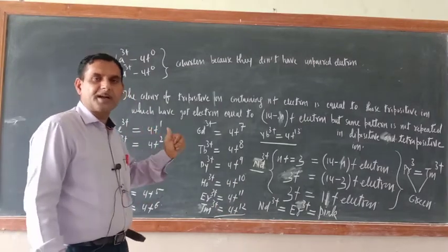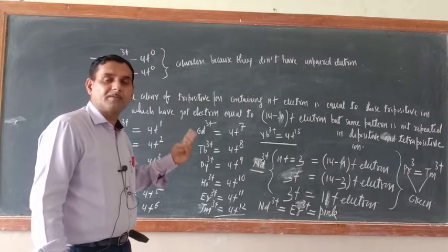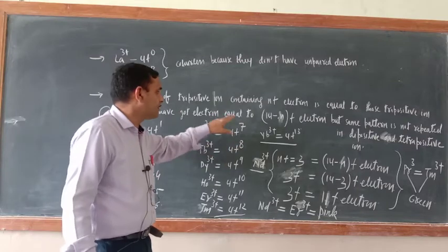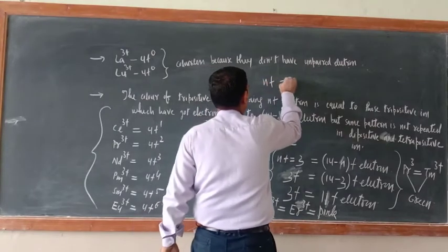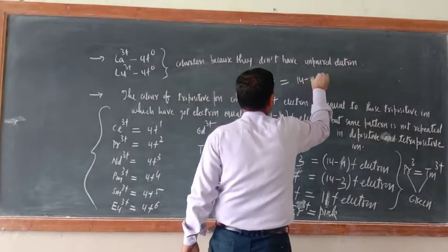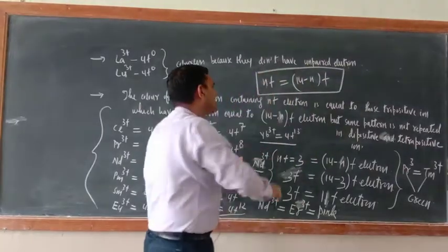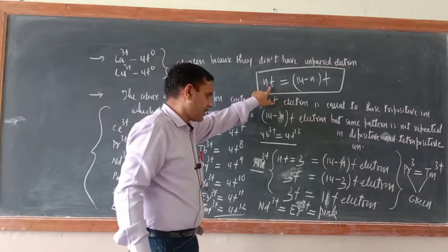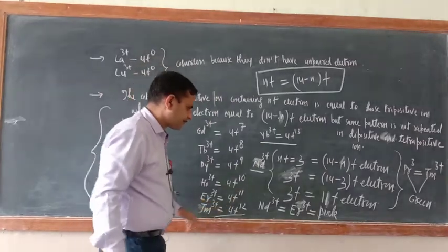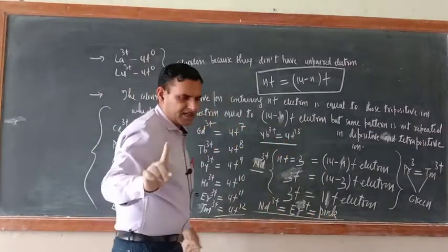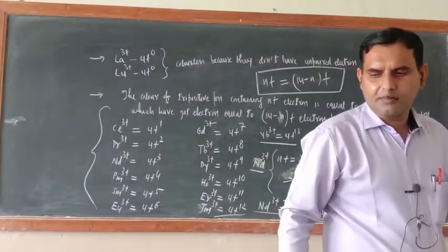So can we say in tripositive ions, the color of two tripositive ions is equal if their nF electron is equal to 14 minus nF electron. Okay, this is there. And what is the nF electron? The number of electrons present in the f orbital. Okay, like here I wrote. So I hope that you have got this one. But remember, the same pattern will not be present in case of dipositive and tetrapositive ions.